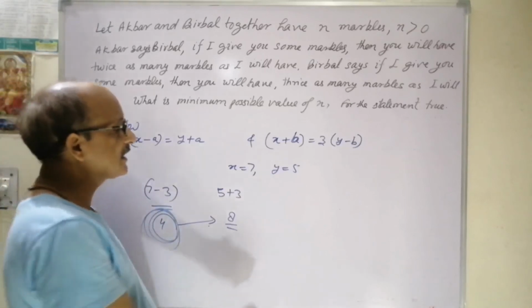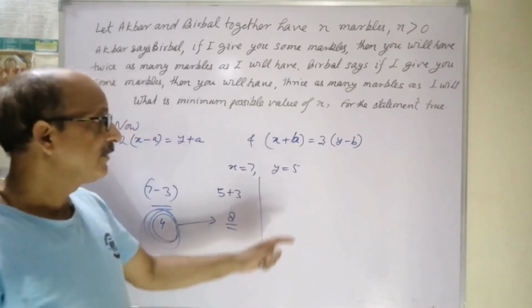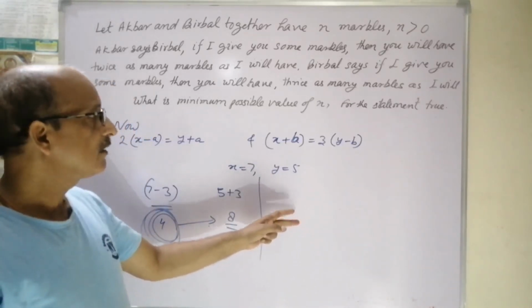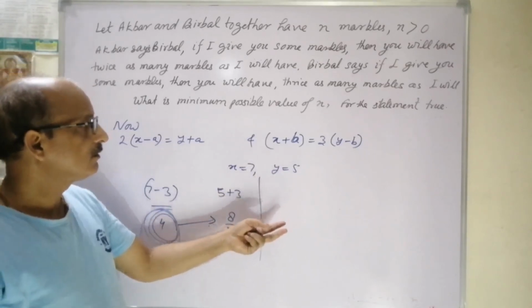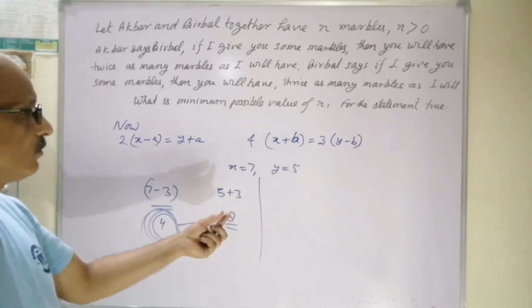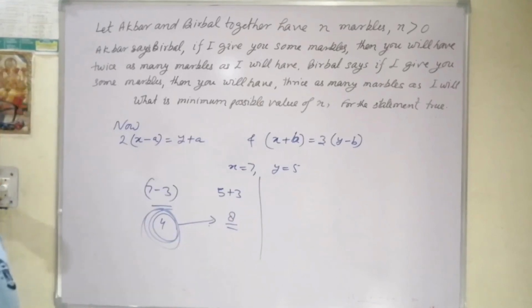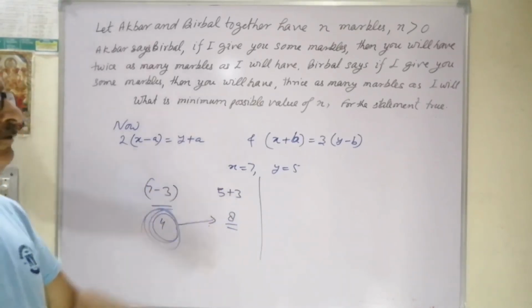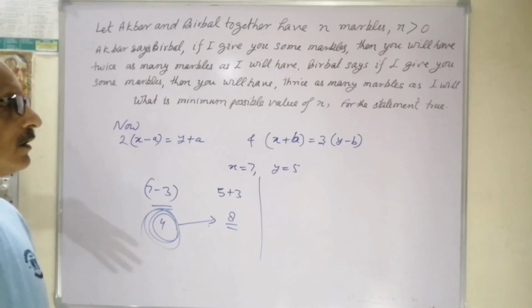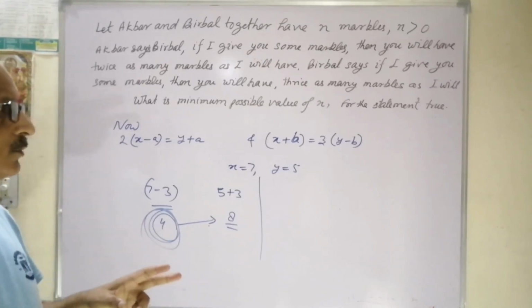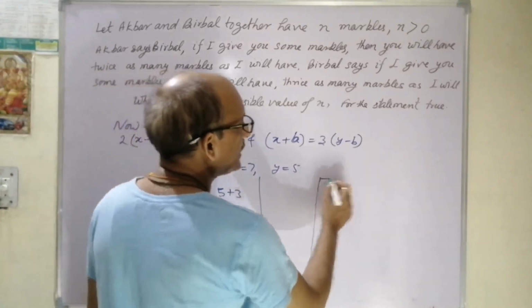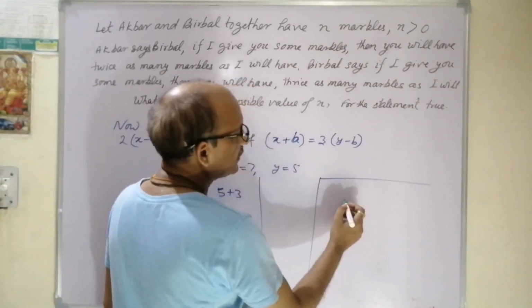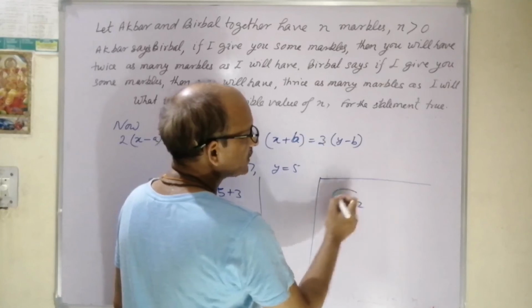Conversely, in the next statement, if Birbal gives 2 marbles to Akbar, since Akbar already has 7 marbles, he will get 7 plus 2, which is 9.